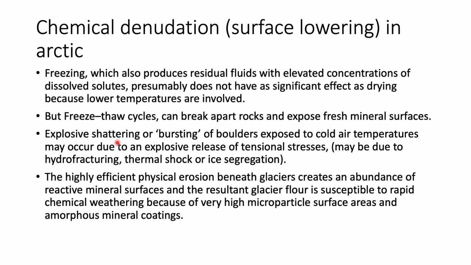Freeze-thaw cycle. Explosive shattering or bursting of boulders exposed to cold air temperatures may occur due to an explosive release of tensional stresses. This may be due to hydrofracturing, thermal shock or ice segregation. Similarly, the highly efficient physical erosion beneath glaciers creates an abundance of reactive mineral surfaces, and the resultant glacier floor is susceptible to rapid chemical weathering because of high microparticle surface areas and amorphous mineral coatings. So these are all the ways by which chemical denudation actually takes place.